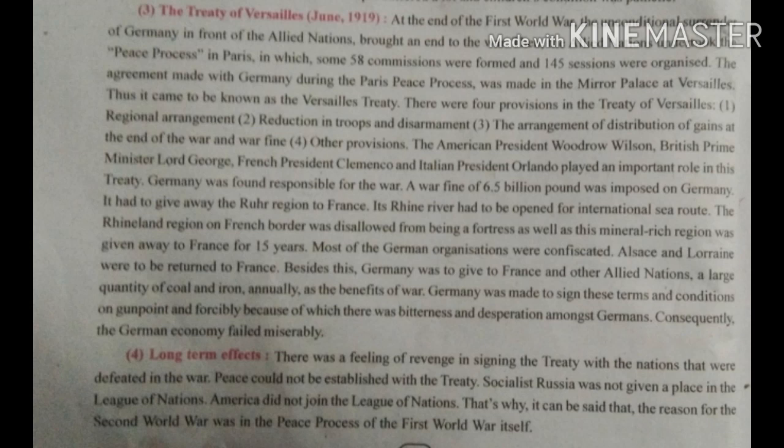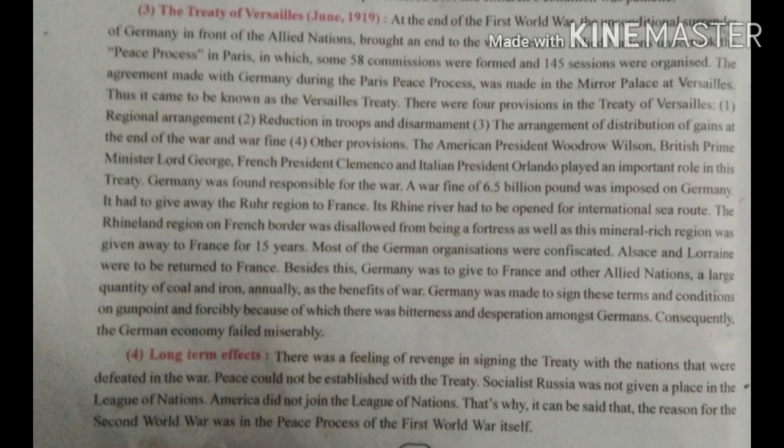So the agreement made with Germany during the Paris peace process was made in the Mirror Palace at Versailles. That's why this treaty came to be known as the Versailles Treaty.